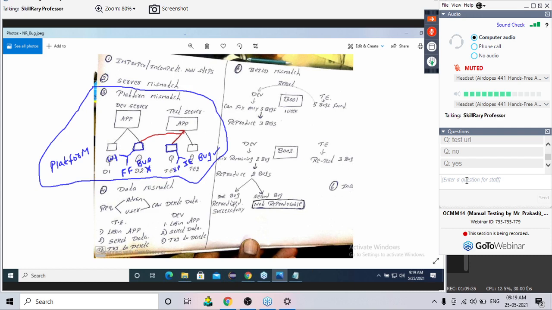What you are asking, Nanda Kumar? Yes, sir. Sir, if the platform is the same, we don't have to give the platform. Boss, my question is very simple. How do you know the platform of a developer system? The developer is sitting somewhere in the US. Will you go to the US and come? The developer is sitting on some other floor. Will you go to the other floor and come? So I don't care what he is using, what he is not using. There is a format, you follow this format, you write all the necessary content. Simple concept. Whatever is required from our side, you write it. Your problem is solved, right?